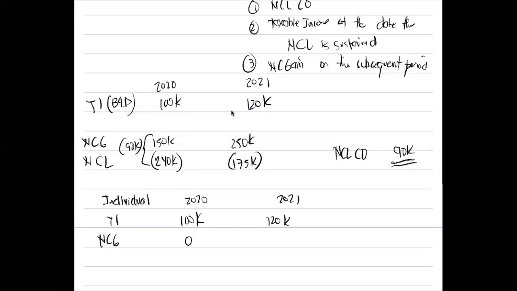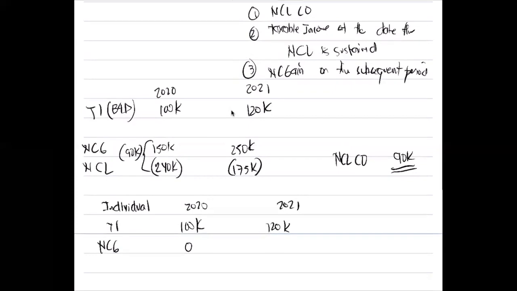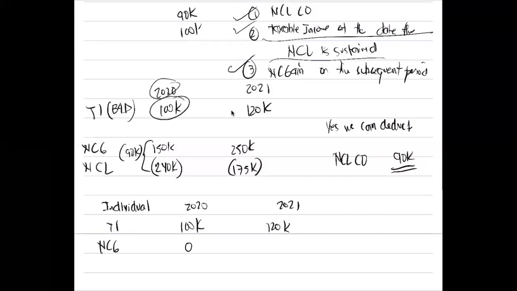For 2021, since we have a net capital loss carryover, how do we compute for it? Can we deduct it? Yes, we can deduct. But what is the limit? The amount of the net capital loss carryover, the taxable income at the date the net capital loss is sustained, and the net capital gain on the subsequent period. So what is our net capital loss carryover? 90,000. What is the taxable income at the date the net capital loss is sustained? So 2020 yun, di ba? 100,000 yan. And what is the net capital gain on the subsequent period?